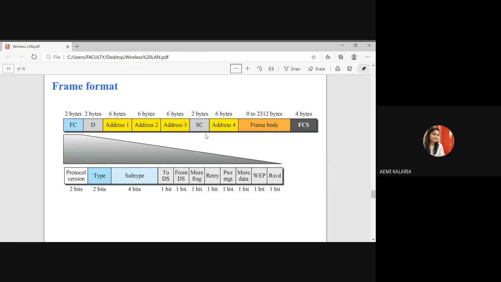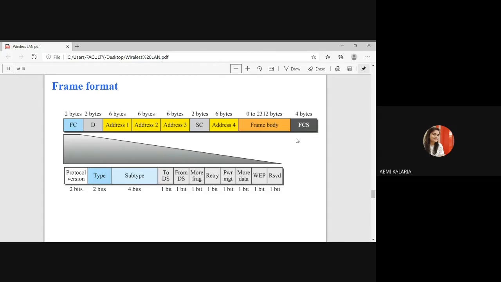Next, SC. SC means sequence control. It is used for sequence number purposes, right? After that, frame body, the payload, right? Whatever data or information we want to send, we are using inside this frame body. And after that, FCS is there. What do you mean by FCS? It is used for error detection. Mostly the CRC-32 error detection technique is used inside this FCS.